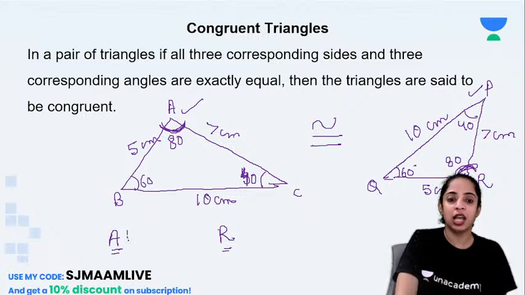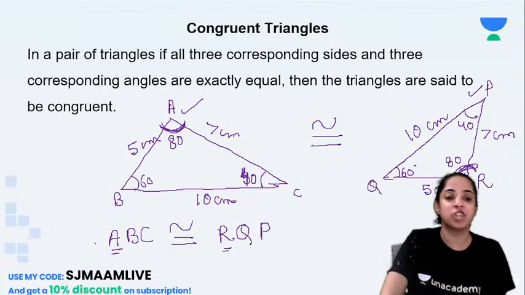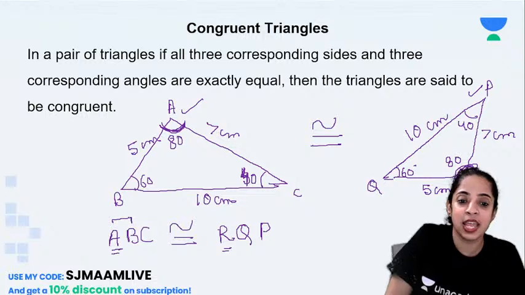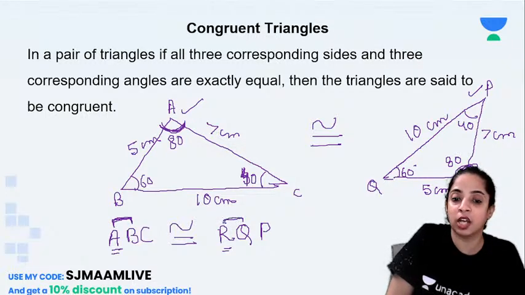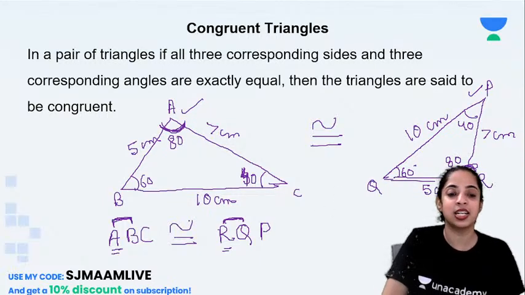Now check, angle B is 60. So here which one is 60? Q. So I will write Q after this. Then angle C is 40 and here angle P is 40. So now I can write the congruency sign only after checking one more thing. See the first two terms AB and the first two terms here RQ. Is AB and RQ the same? Yes, they both are 5 centimeter.